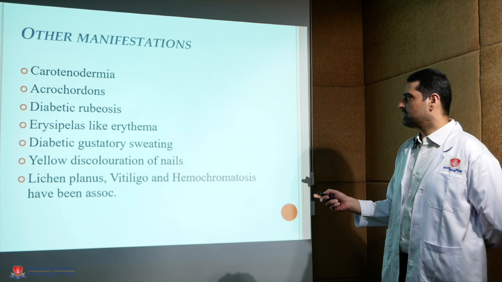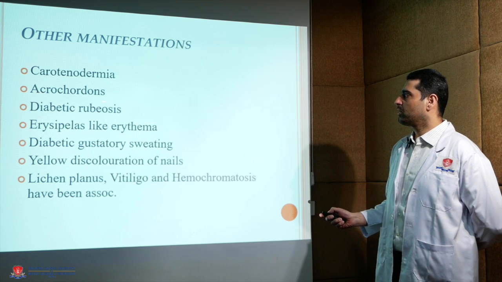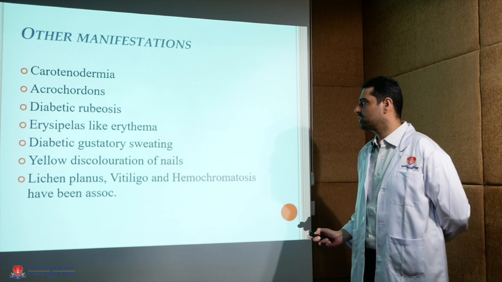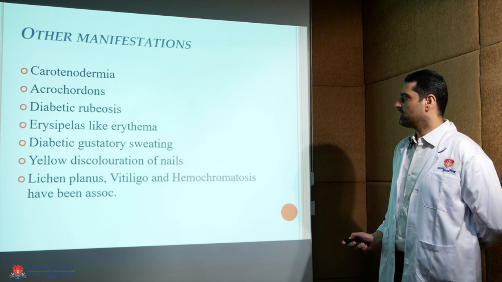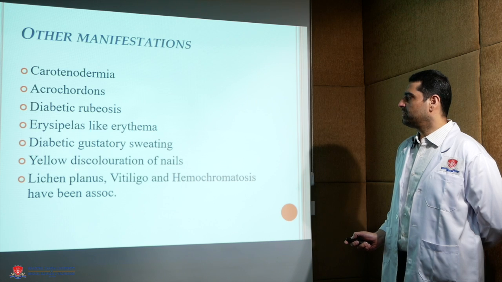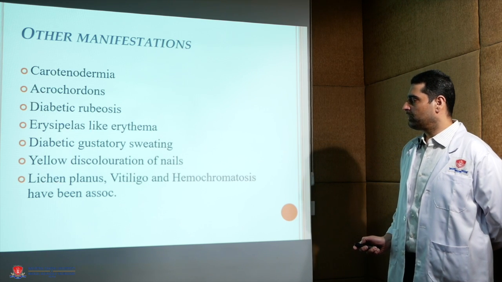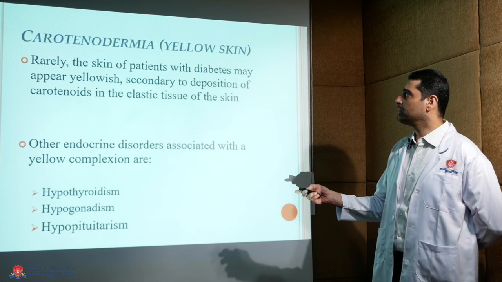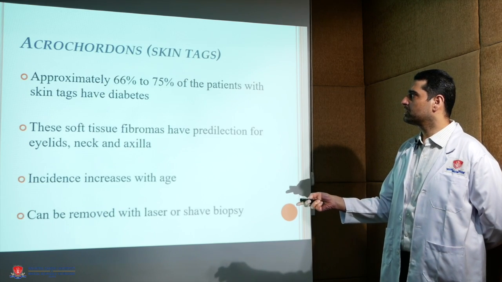Other uncommon manifestations include keratoderma, acrochordons, diabetic rubeosis, erysipelas-like erythema, diabetic gustatory sweating, yellow discoloration of nails, and patients with diabetes have more propensity to develop lichen planus, vitiligo and hemochromatosis. I will be skipping these uncommon manifestations.